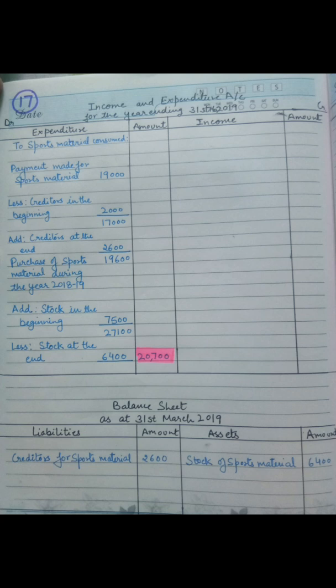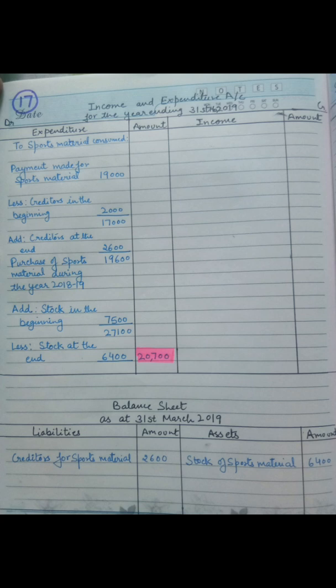So the first entry would be for this. Next, we have to subtract creditors in the beginning. That means on 1st April 2018, what would be the creditor that has to be subtracted from 19,000, then we got 17,000 as a balance.